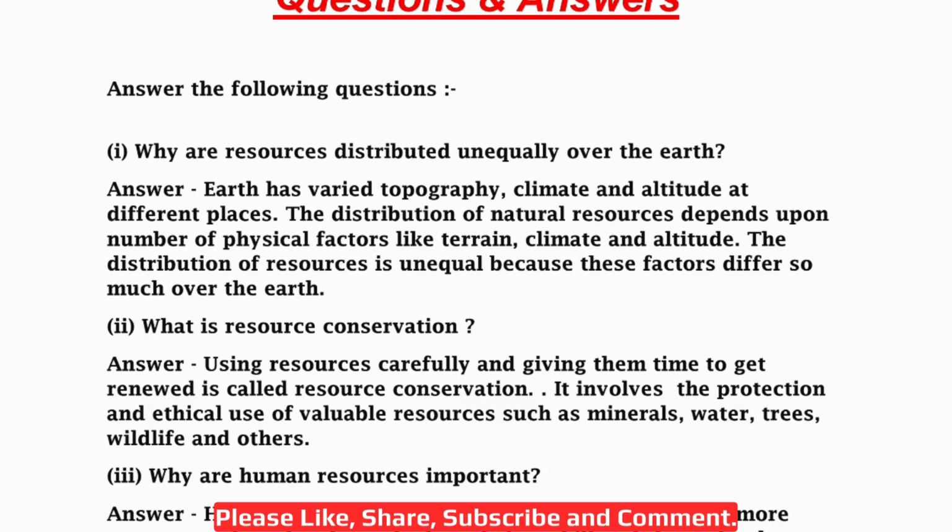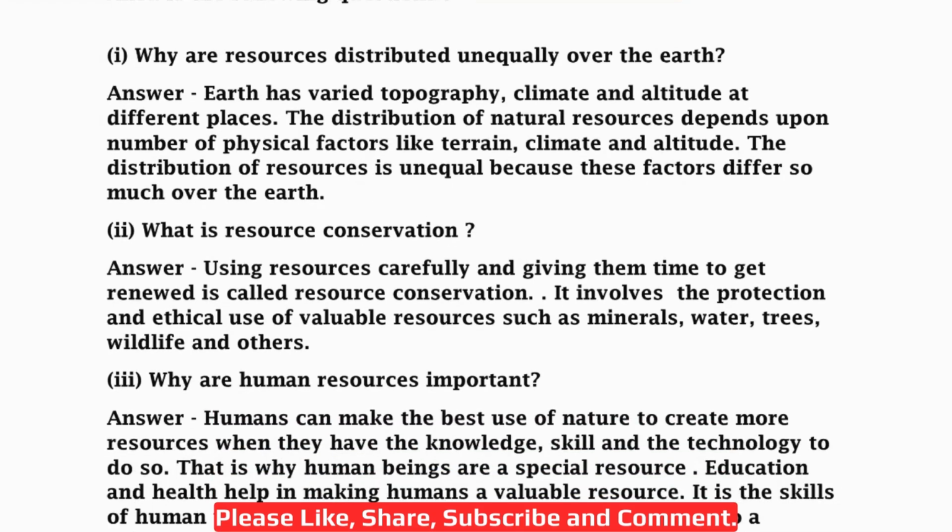Let's repeat the answer so that you can easily remember it. Earth has varied topography, climate and altitude at different places. The distribution of natural resources depends upon number of physical factors like terrain, climate and altitude. The distribution of resources is unequal because these factors differ so much over the earth. Now let's proceed to question 2.